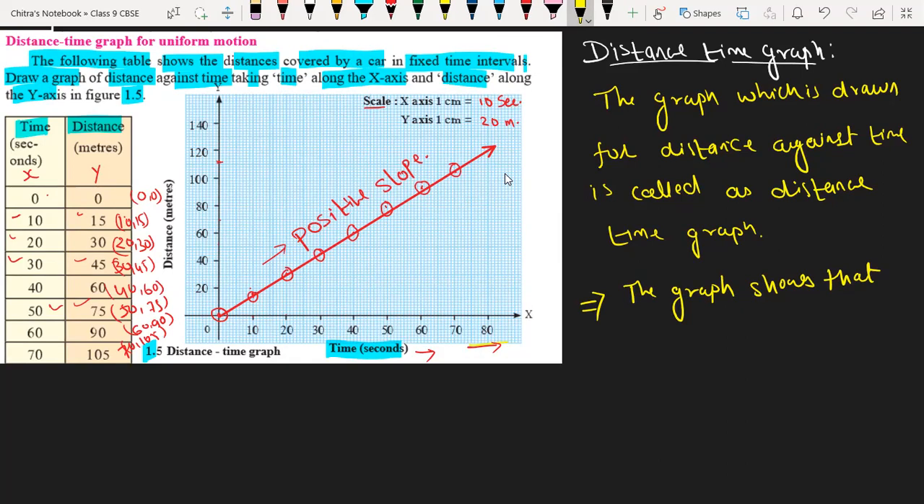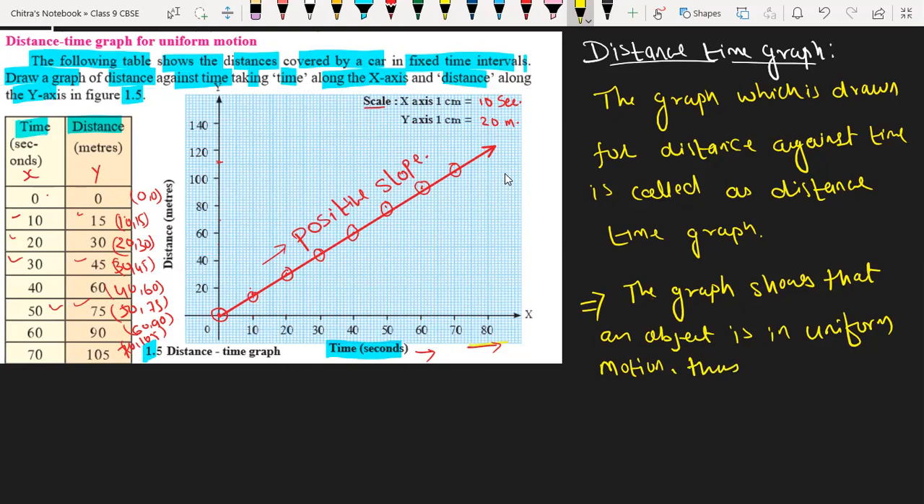Okay, what else? The slope is positive. Okay, see, the graph shows uniform motion. The graph shows that an object is in uniform motion, where it covers equal distance in equal intervals of time.